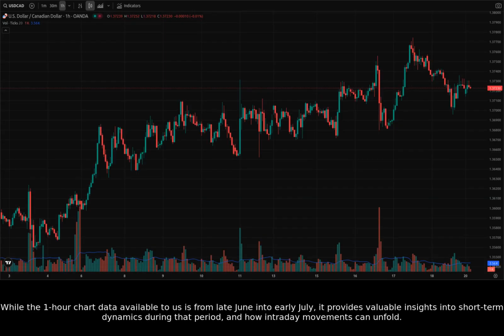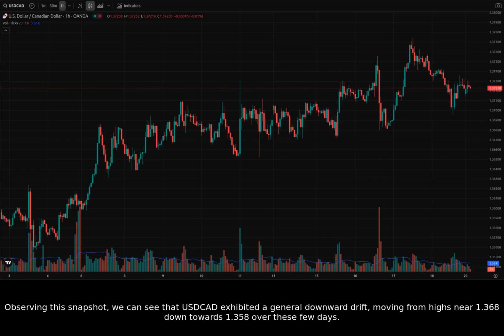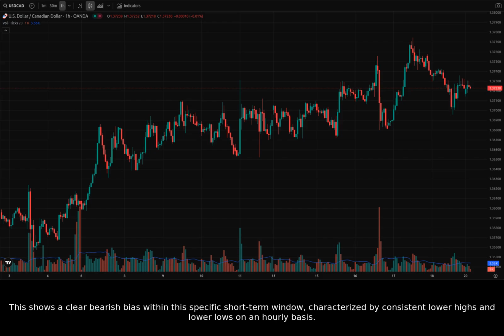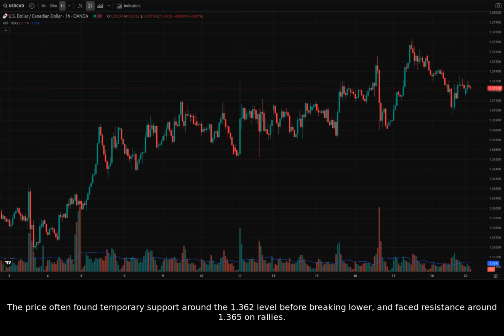While the 1-hour chart data available to us is from late June into early July, it provides valuable insights into short-term dynamics during that period and how intraday movements can unfold. Observing this snapshot, we can see that USDCAD exhibited a general downward drift, moving from highs near 1.368 down towards 1.358 over these few days. This shows a clear bearish bias within this specific short-term window, characterized by consistent lower highs and lower lows on an hourly basis. The price often found temporary support around the 1.362 level before breaking lower and faced resistance around 1.365 on rallies.